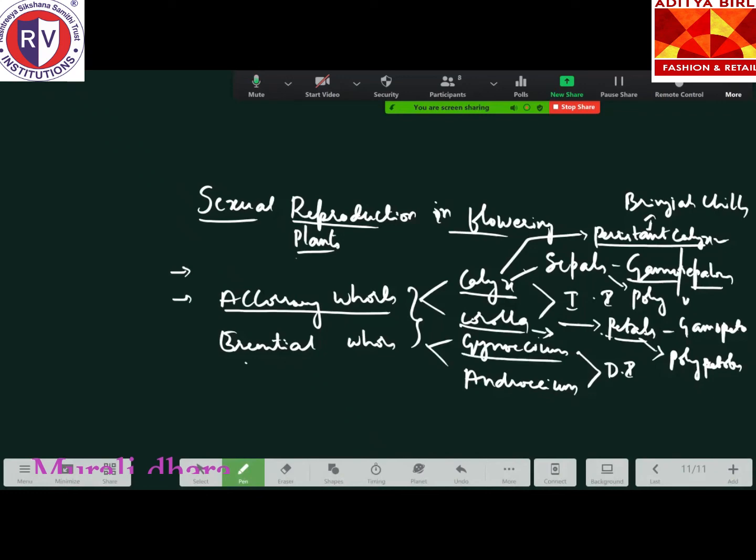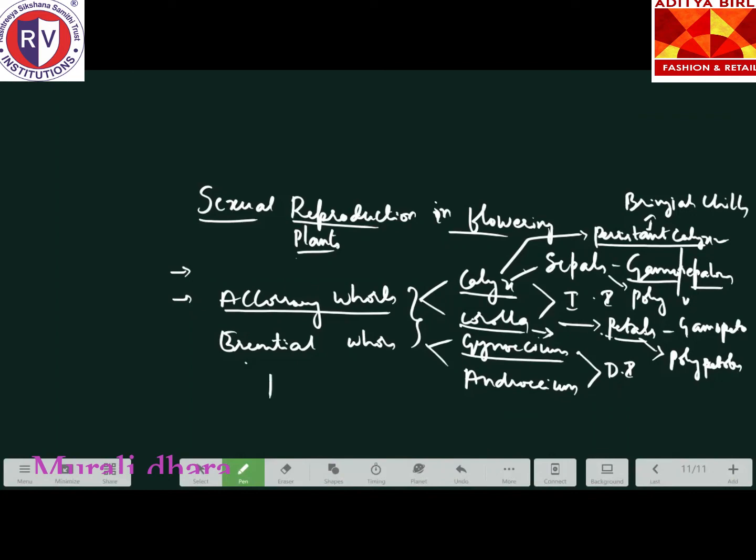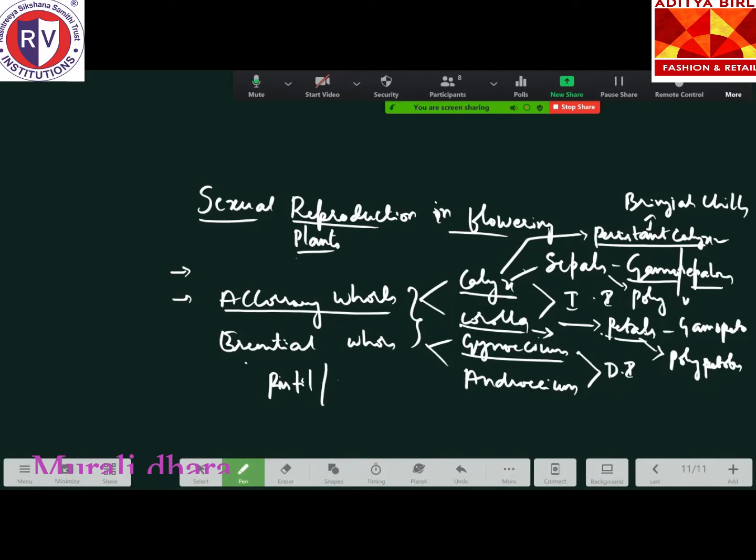Next, coming to the gynoecium. Gynoecium is nothing but the female reproductive organ. What is an individual unit of gynoecium called? Anyone in the class? Yes, fast. What is an individual unit of gynoecium called? It is called pistil. Pistil, it is also called carpel, isn't it?